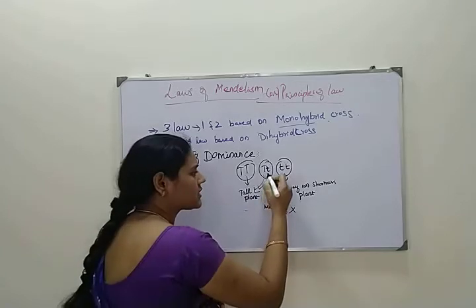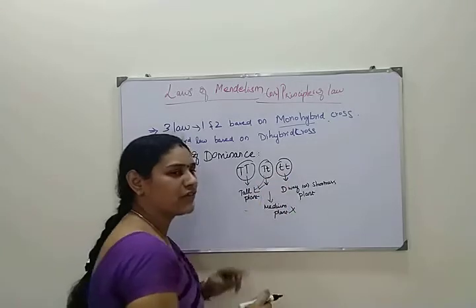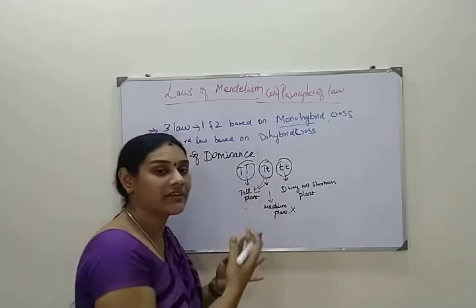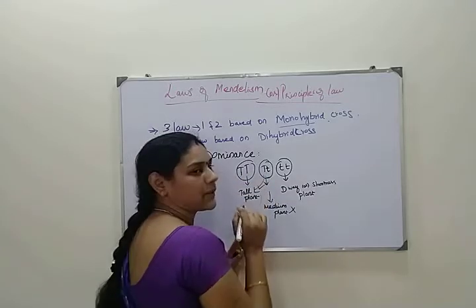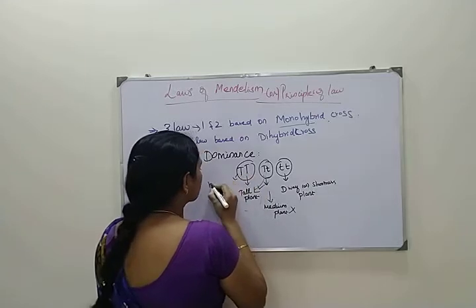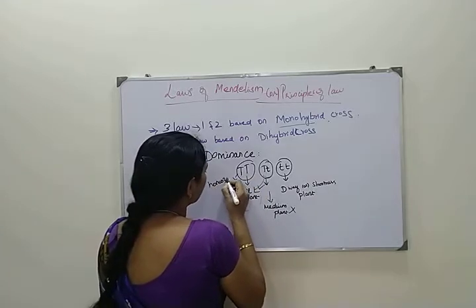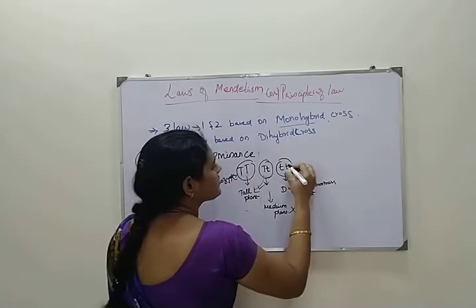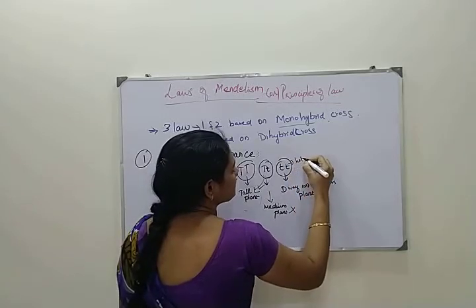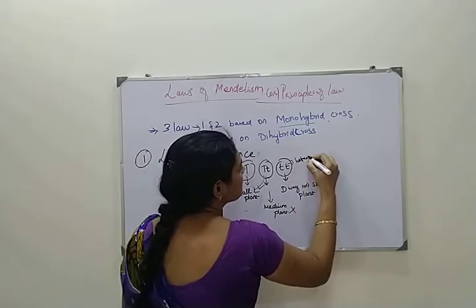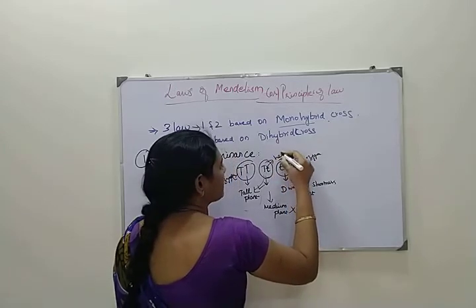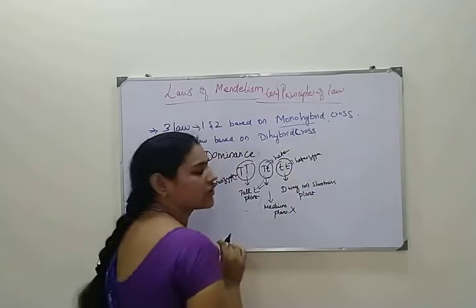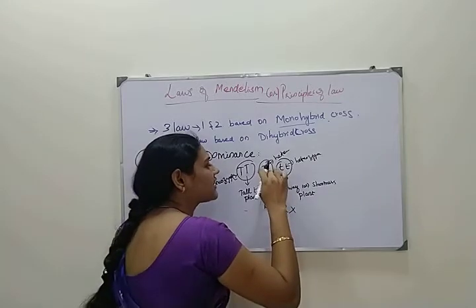Capital T small t has 2 types of factor, that is, 2 different alleles. But if you see here, capital T capital T is the same type, so this is a homozygous allele. This is heterozygous, and this is also a homozygous allele. This is heterozygous because it has two different alleles. So what is the character it will give?